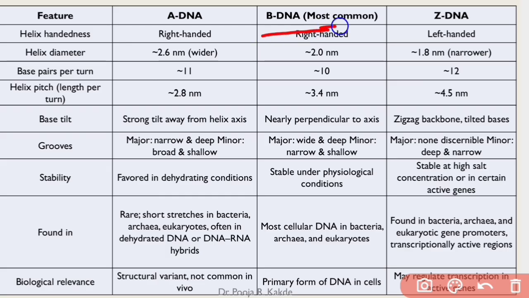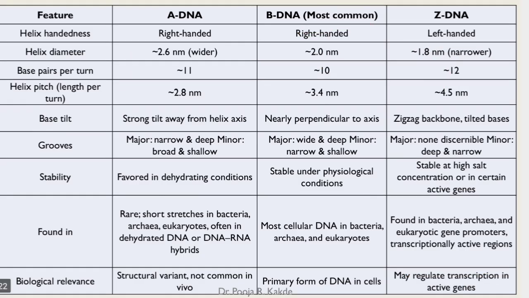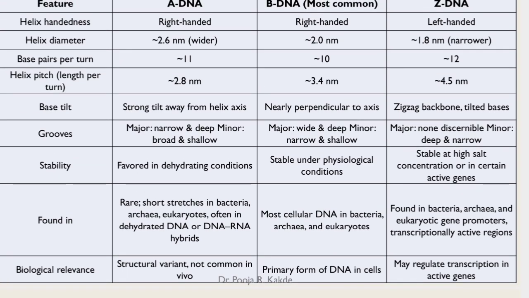These are the different forms of DNA: A, B and Z. B form of DNA is most common. It is right-handed. A form is also right-handed. Z form is left-handed. See diameter. Diameter is around 20 angstrom, 2 nanometer, in B form of DNA, whereas A is wider, its diameter is larger than B form. Diameter in case of Z is smaller than B form. Per turn, 10 bases are present in B form, 11 bases in case of A form and 12 in case of Z form. So these are the differences. You can pause this slide and study these differences among these forms of DNA. But remember, the most common form of DNA is B form.